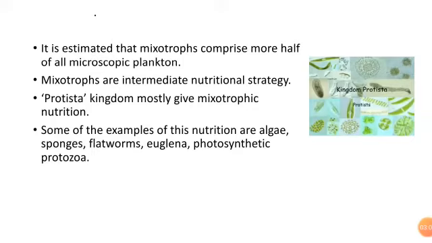The Protista kingdom, which has all single-celled organisms, mostly shows mixotrophic nutrition. Some examples of this nutrition are algae, sponges, flatworms, euglena, photosynthetic protozoans, and many more. But when it comes to showing the best example of mixotrophic nutrition, we take euglena.